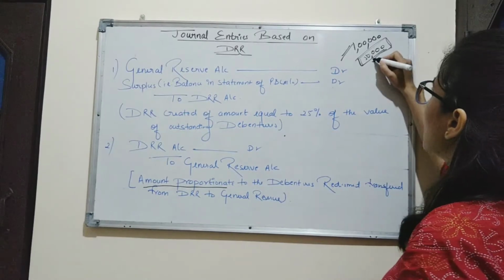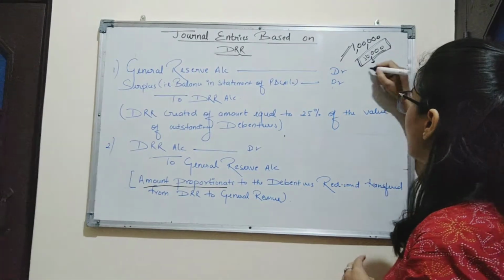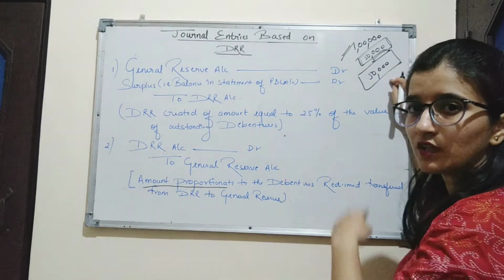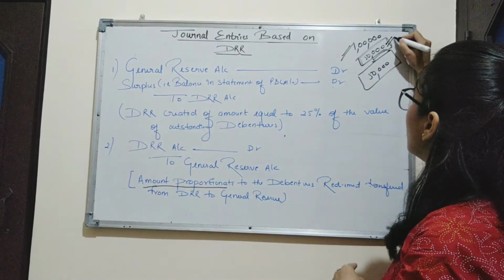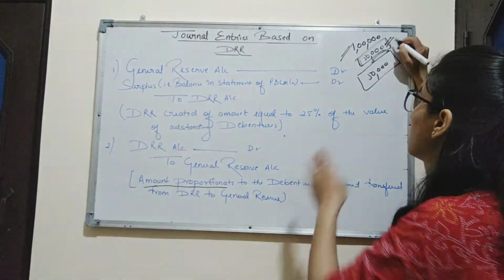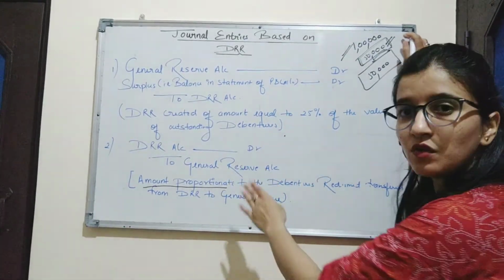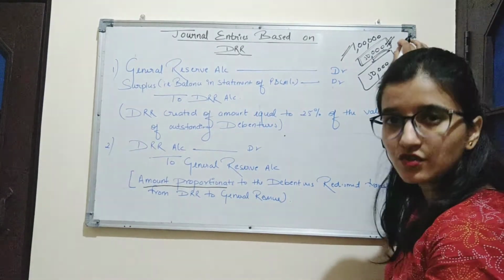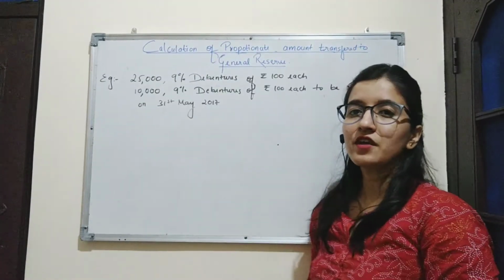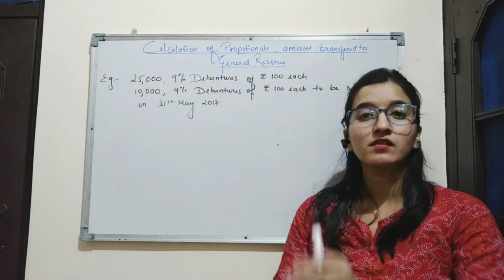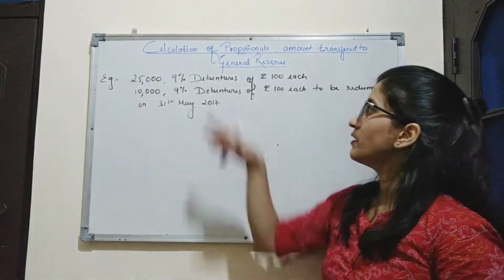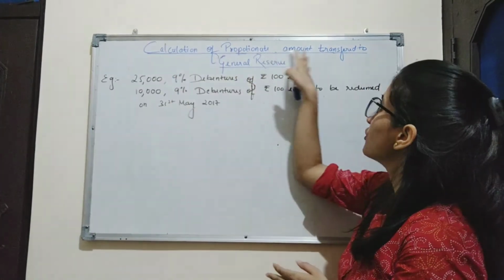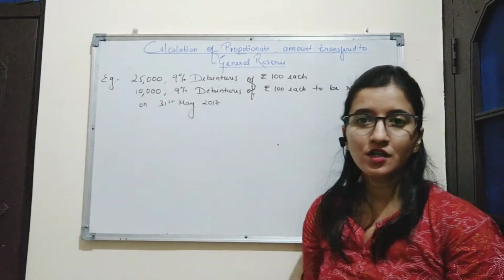For example, 50,000 has been used for the redemption of debentures. Remaining amount is 50,000 which will be used for the further redemption. So this 50,000 which has already been redeemed, of that 25,000 we will transfer to general reserve. This is the proportionate amount which will be transferred to general reserve. In the last entry, we have learned that we transfer the proportionate amount of debentures to general reserve. So here we will calculate the proportionate amount which is transferred to general reserve.